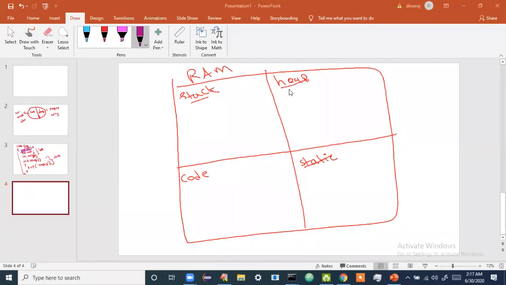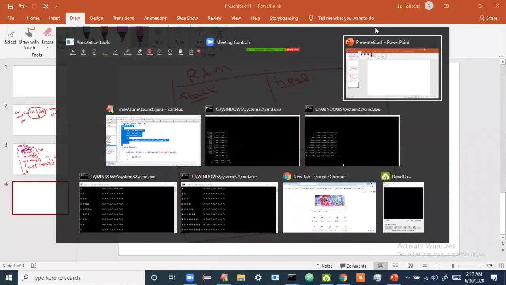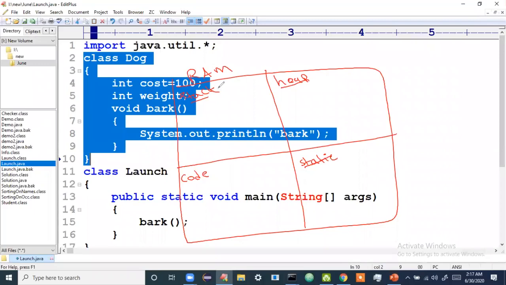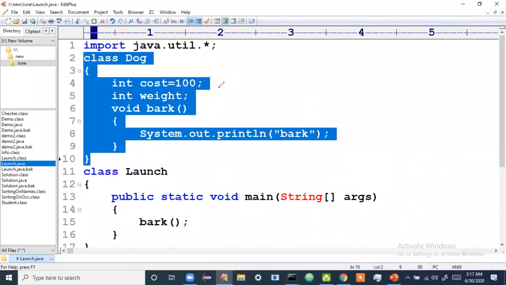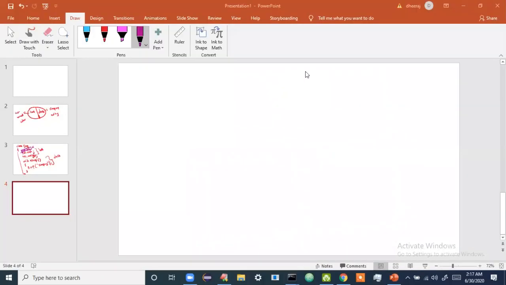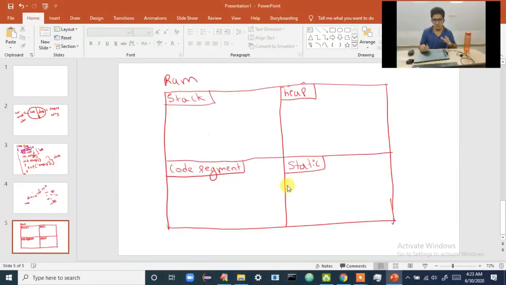Now watch here. I'll be writing this program. So this is how our RAM will be: stack, heap, code segment, and static segment. So what will be present inside the heap? The objects will be present.